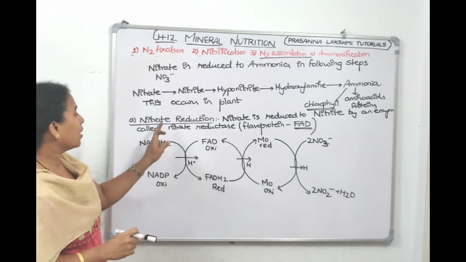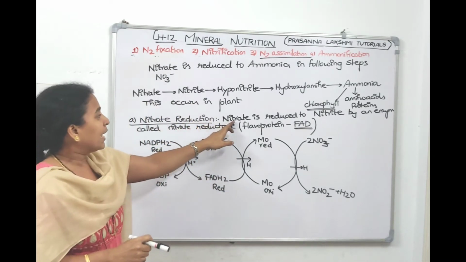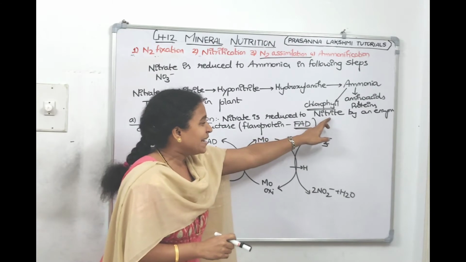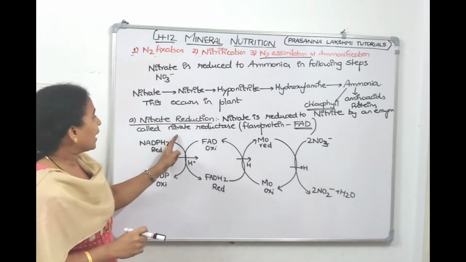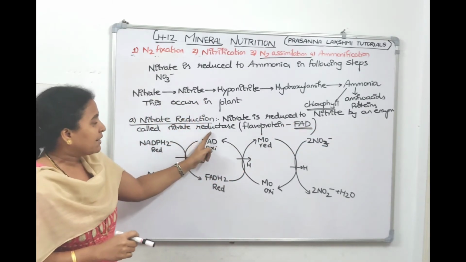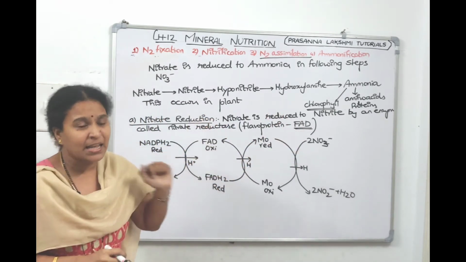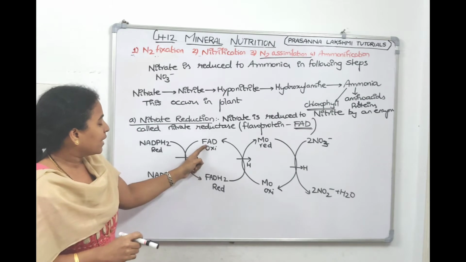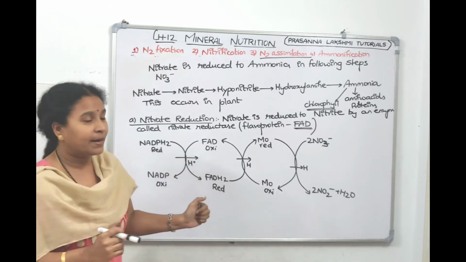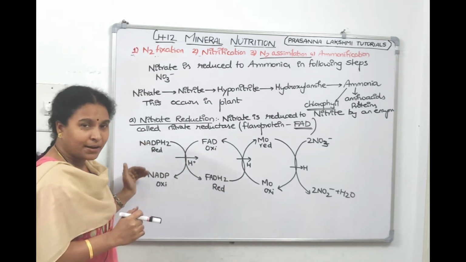So what is the reaction called? Nitrate reduction. Nitrate is reduced to nitrite by an enzyme called nitrate reductase. Nitrate reductase is a flavoprotein, which means the enzyme has FAD. FAD should get reduced to FADH2. Who will give hydrogen? NADPH2 will give hydrogen.